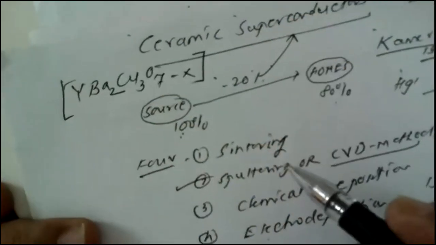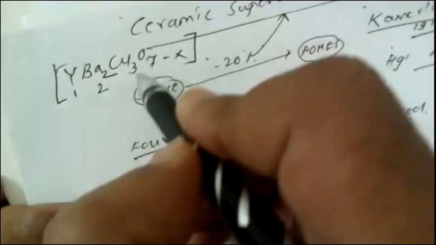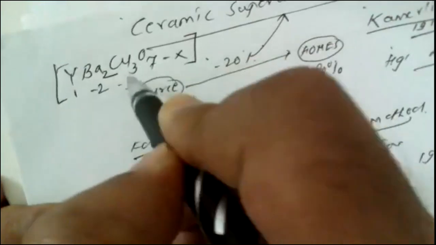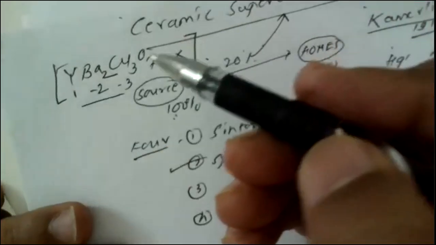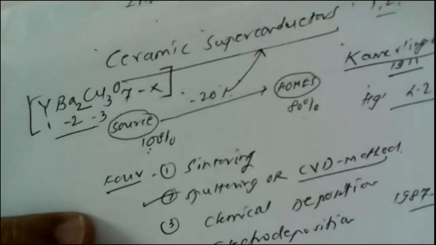They have prepared a superconducting material known as YBa2Cu3O7 minus x. This is known as a ceramic superconductor. Yttrium is in the proportion 1, barium 2, and copper 3. Hence, all such superconducting materials are also known as 1, 2, 3 superconductors.